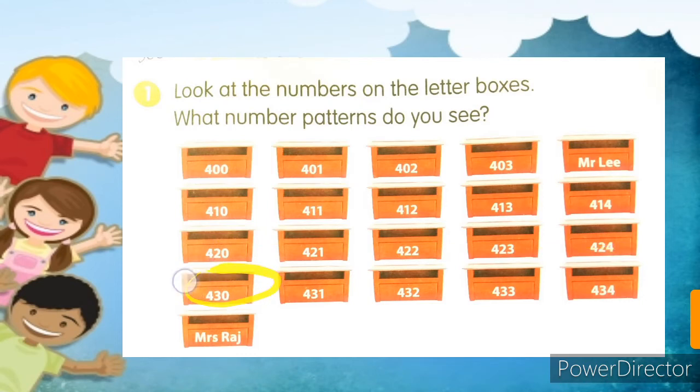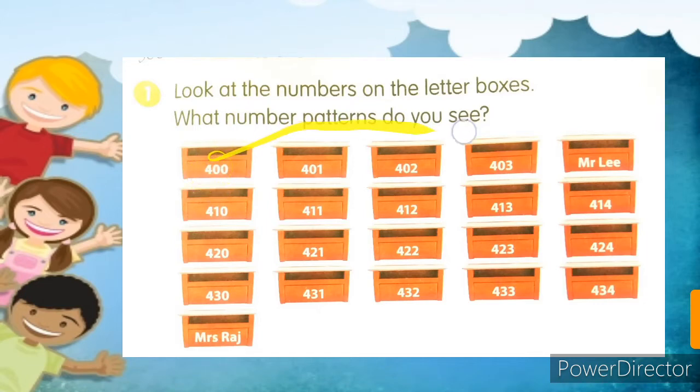So 430, then 431, 432, 433, 434. Again the numbers are in a sequence. So what's this? Which number will come here? So I think that 400 is here.